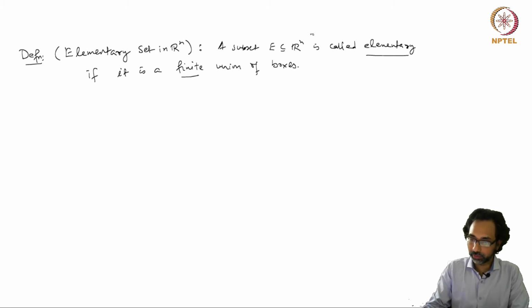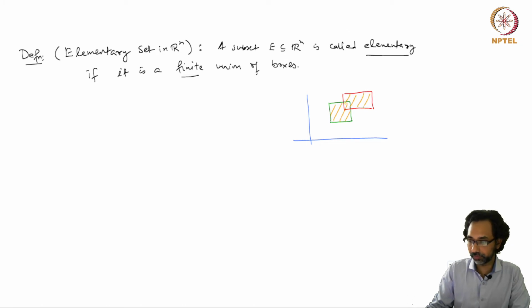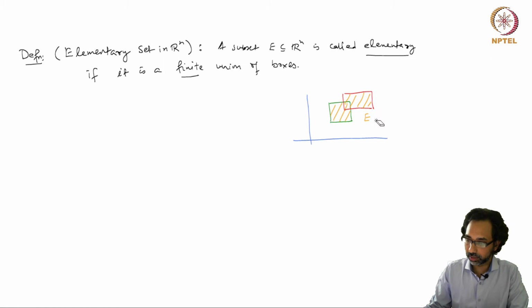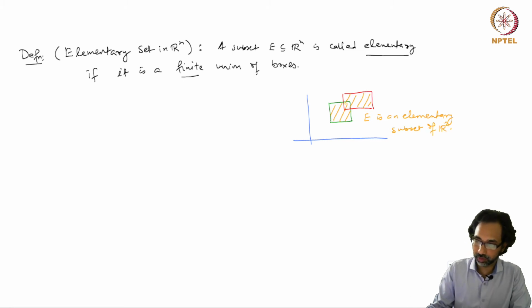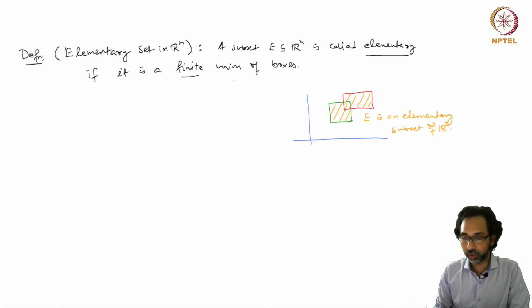So for example, in dimension 2 we can have one box like this, another box like this, and our E can be the union of these two boxes. So this is an elementary set, in this case in R2. So we can have any finite union of boxes and such sets will be called elementary sets.